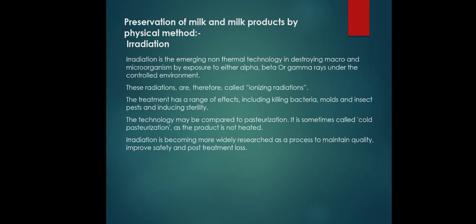Irradiation is an emerging non-thermal technology for destroying microorganisms by exposing them to alpha, beta and gamma rays under a controlled environment. These ionizing radiations, alpha, beta and gamma, we are going to see in detail.